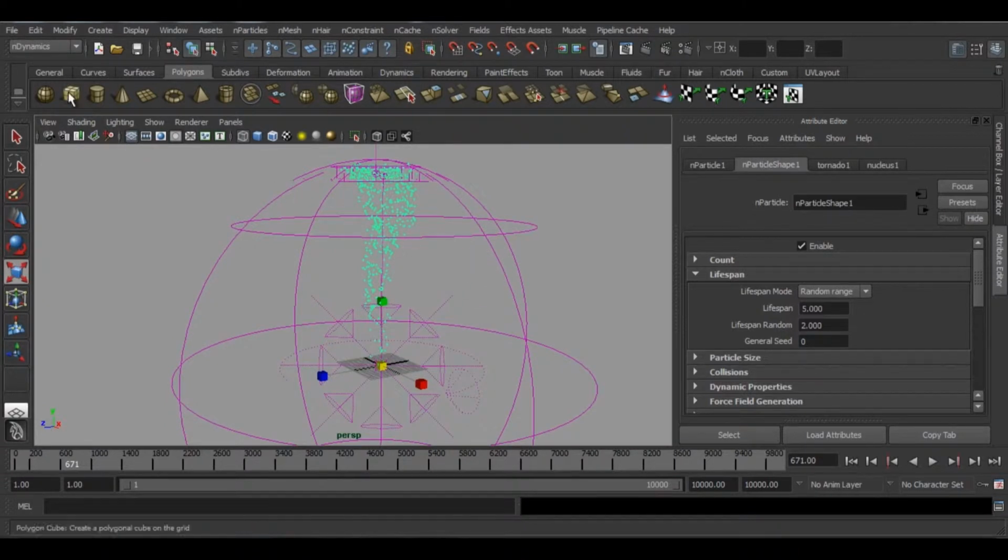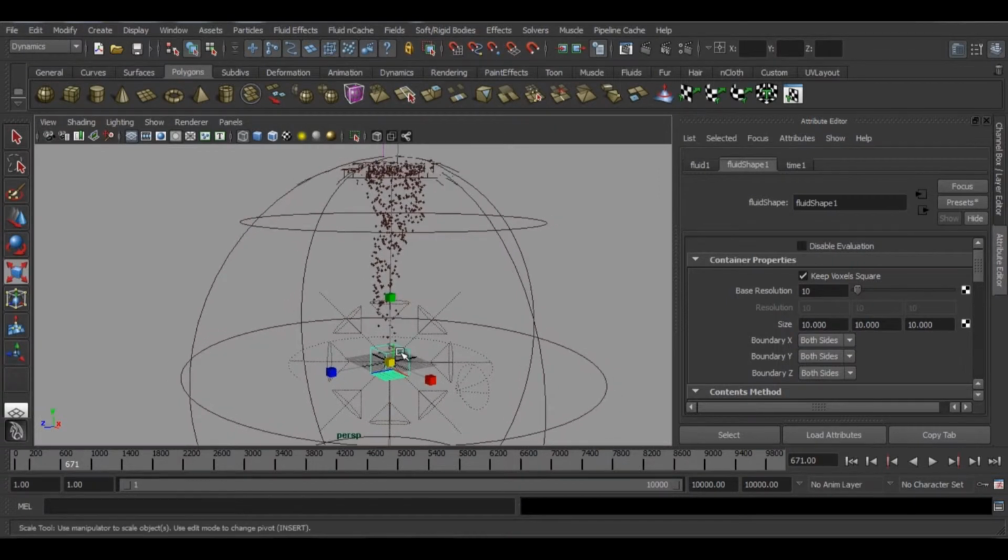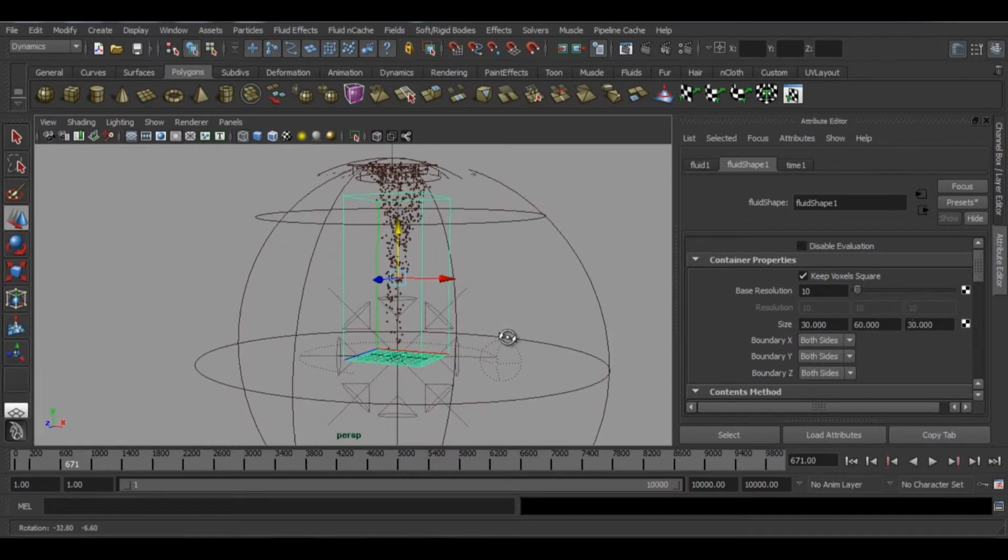Now we will create a fluid emitter for this because we want to render it in fluid, so we'll create a 3D container. We will change its dimensions to fit in and make it 60. Move it up 30 and 30.